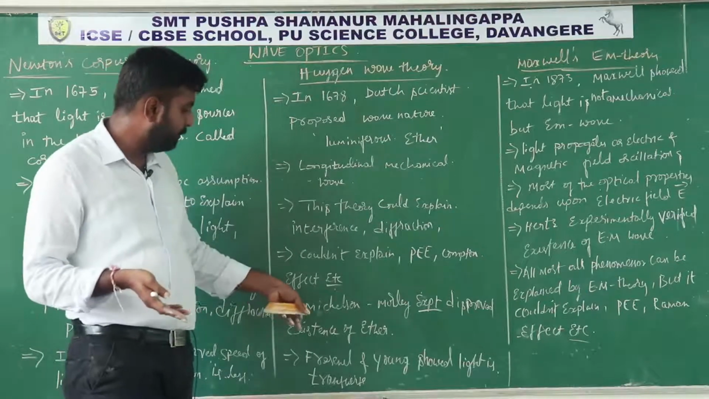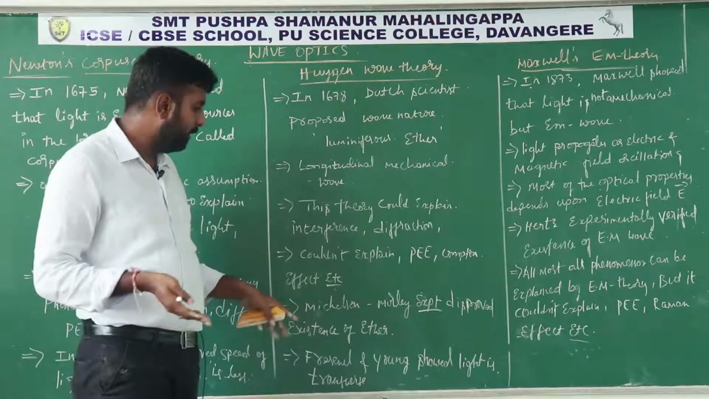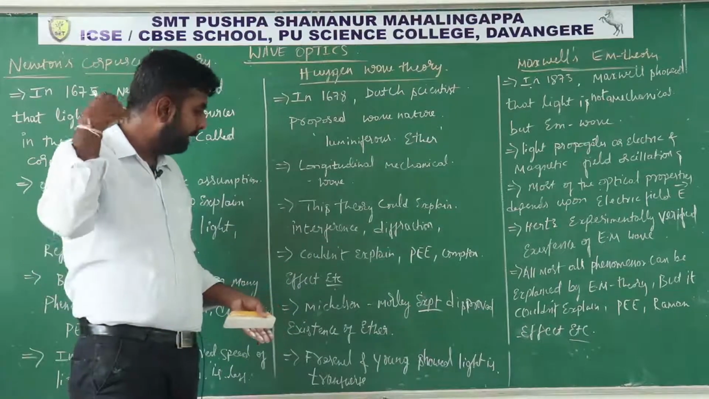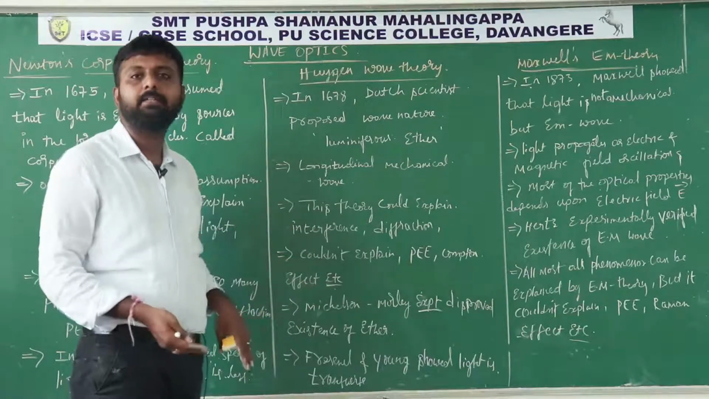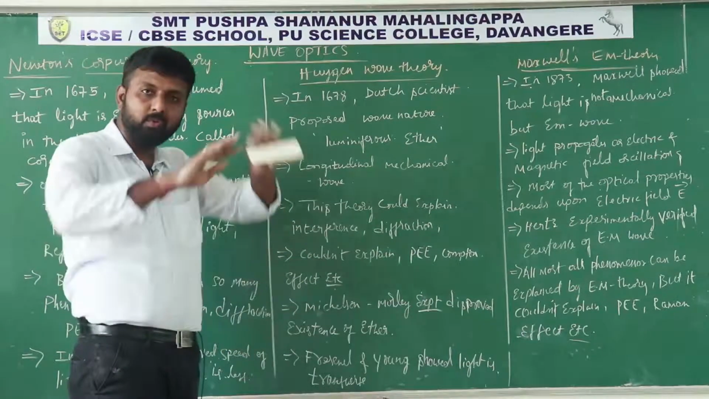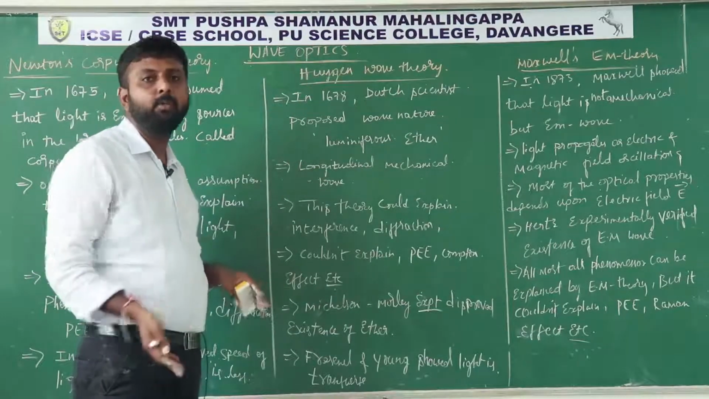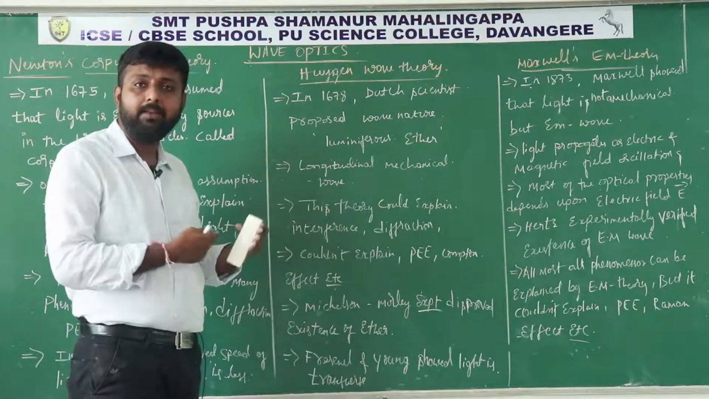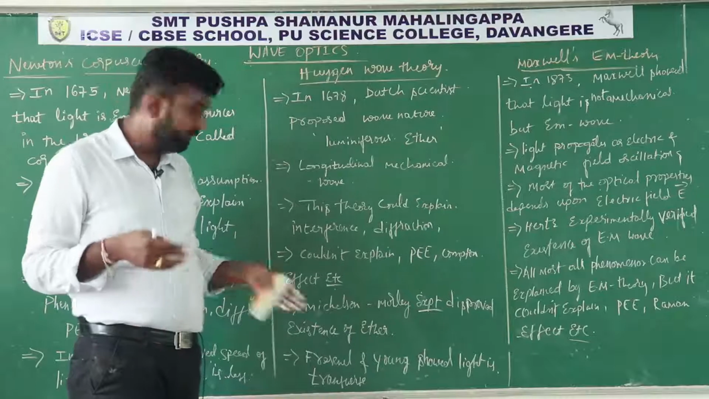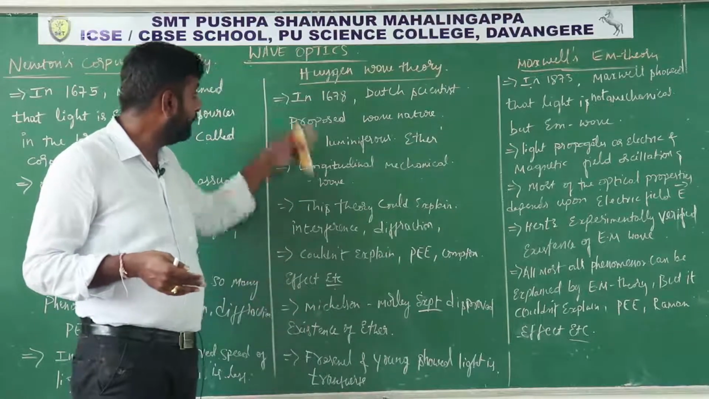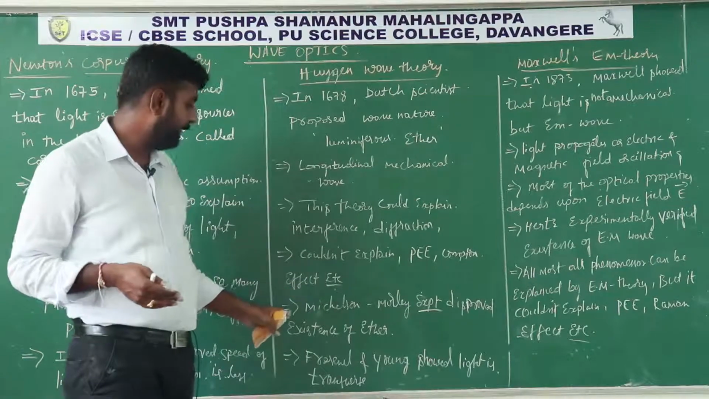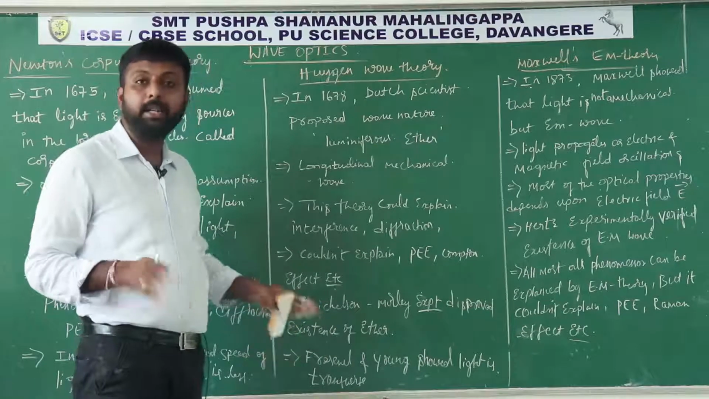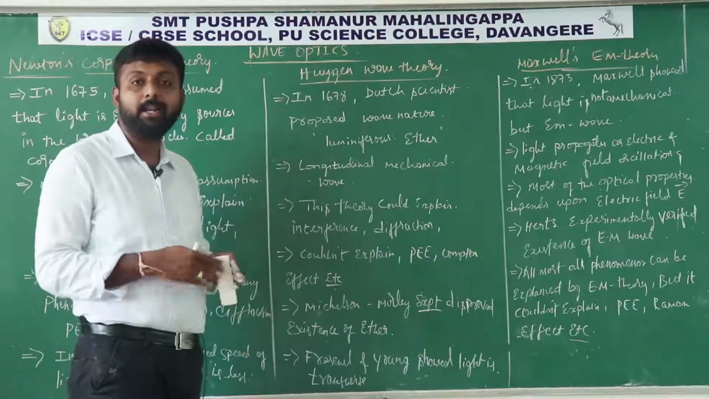Then two scientists, Michelson and Morley, conducted an experiment and disproved the existence of ether. They said there is no such medium in the universe, and they also proved that light can travel in a vacuum. So from this experiment, Huygens' theory also failed. Other scientists, Fresnel and Young, showed that light is not a longitudinal wave, light is a transverse wave.